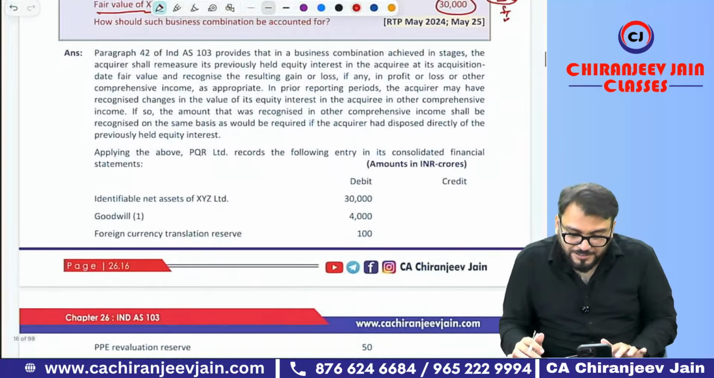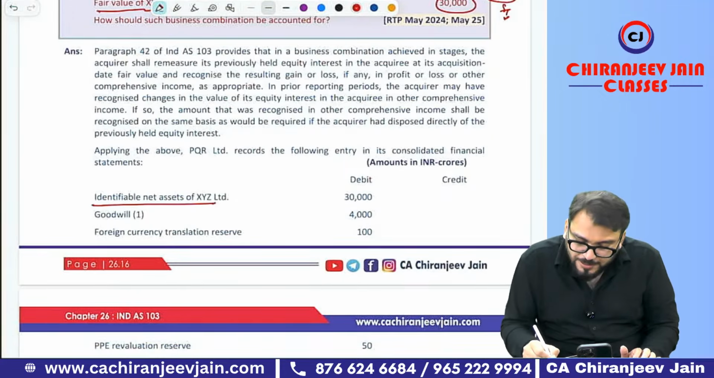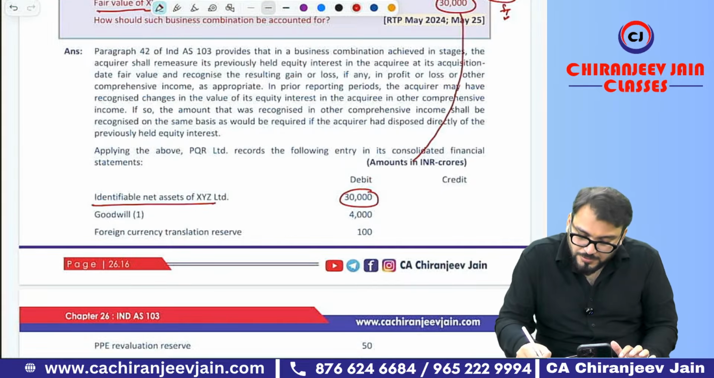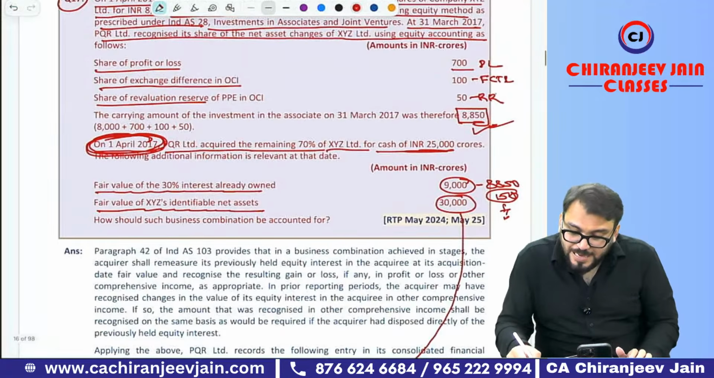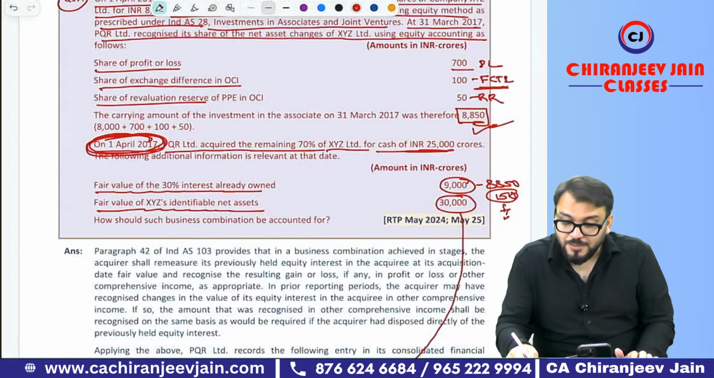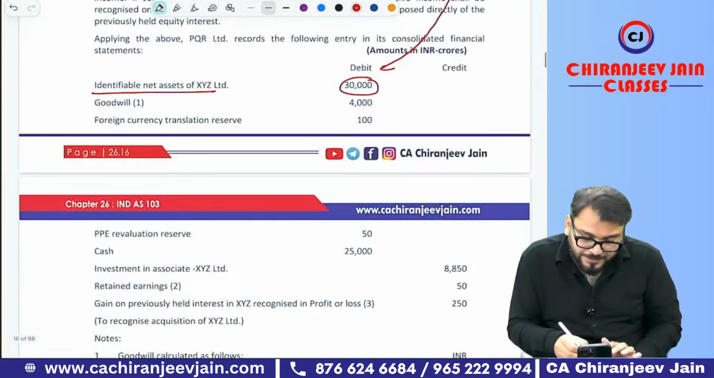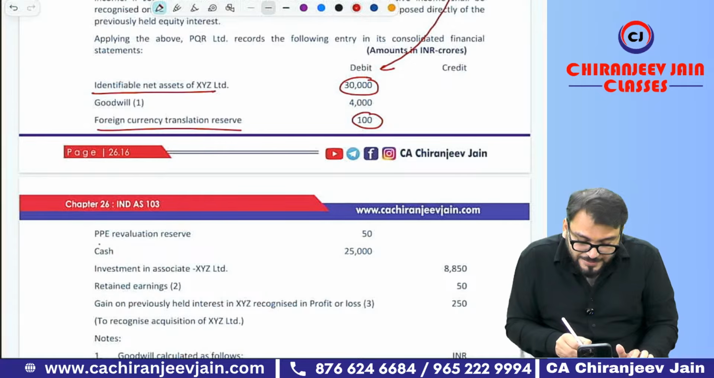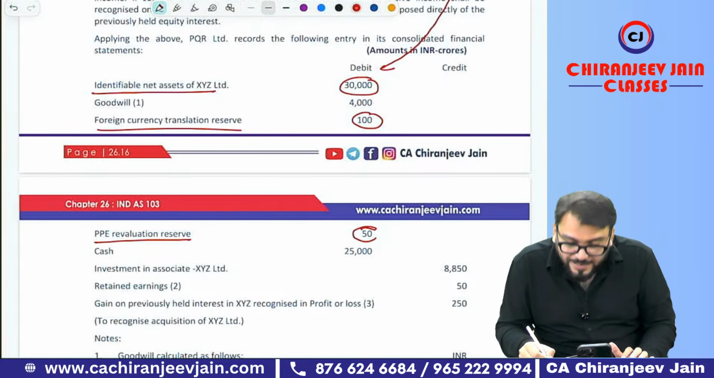What will be the journal entry? I will just explain. Can I say INA account debit 30,000? Then this FCTR will be de-recognized and transferred to PL because it will be reclassified to PL. So FCTR account debit 100, and the revaluation reserve will be transferred to retained earnings.